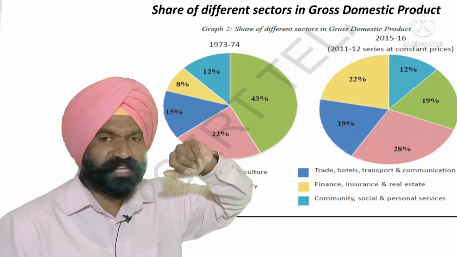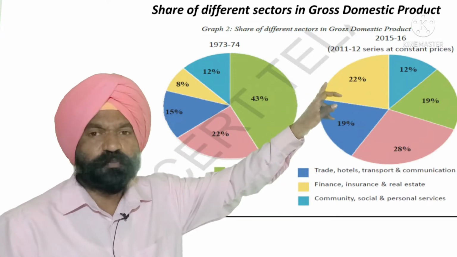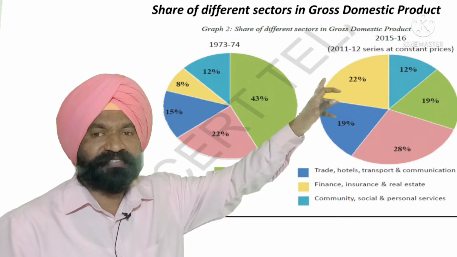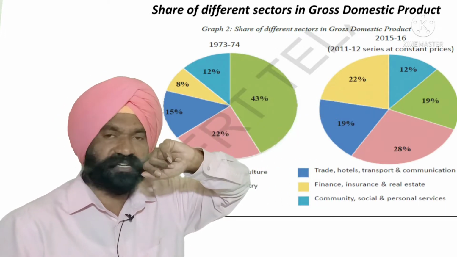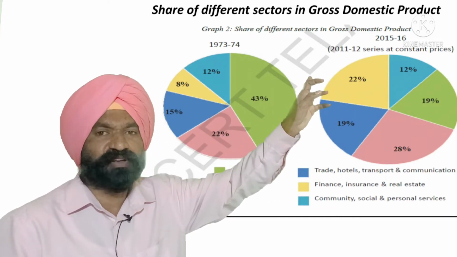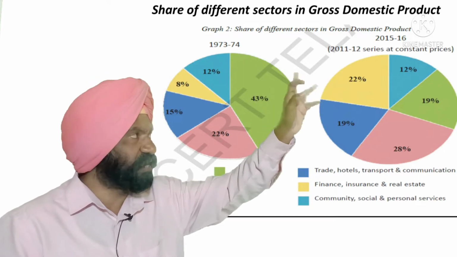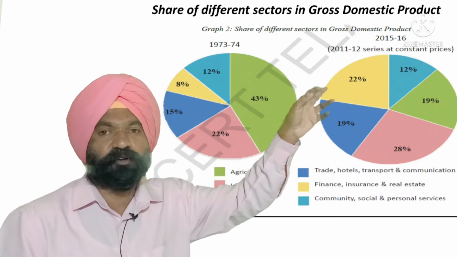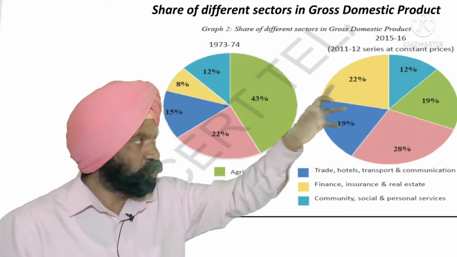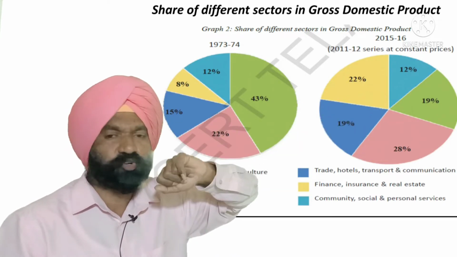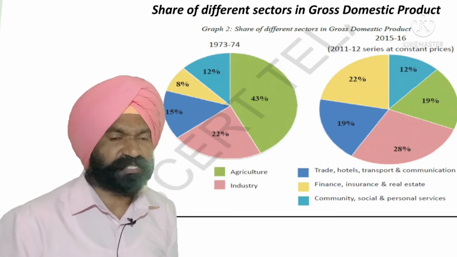Now if you see here 2015 and 2016, there is a shift from this side to that side. What is happening here? You see 22% is now coming from finance, insurance and real estate. That means service sector prominence has taken place. 12% is coming from community, social and personal services.